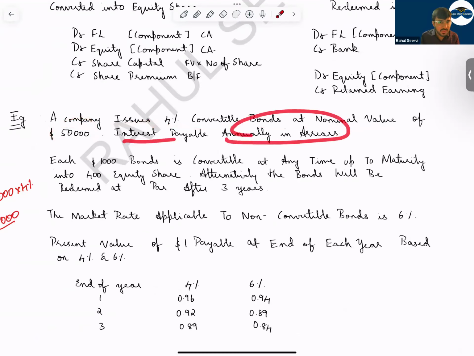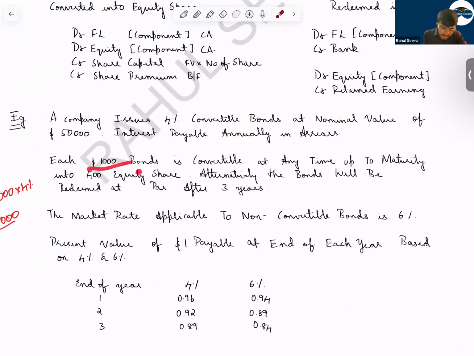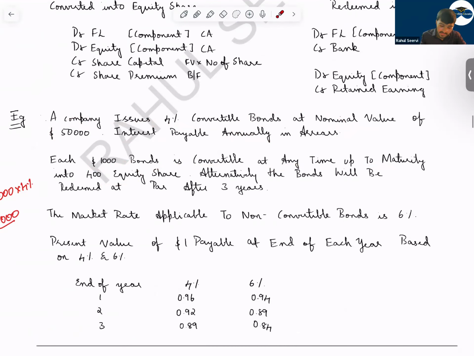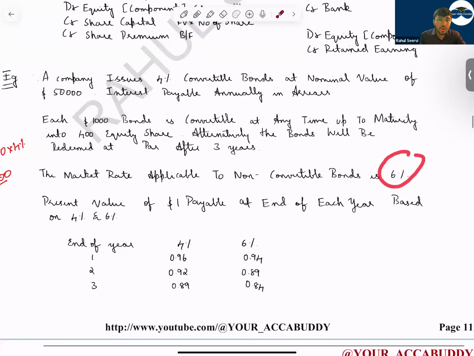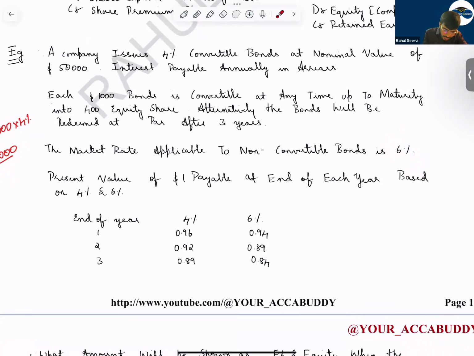Interest is payable annually in arrears. Each bond of $1,000 value is convertible at any time up to maturity into 4,000 equity shares, or the company can take the cash also. The market rate applicable to a non-convertible bond is 6%. To calculate the cash flow, you will use 4%, but to discount, we will use 6%.